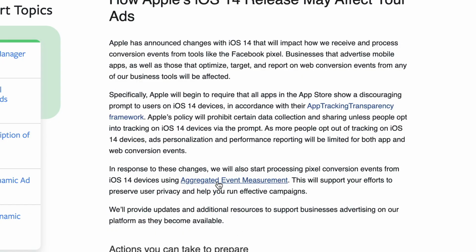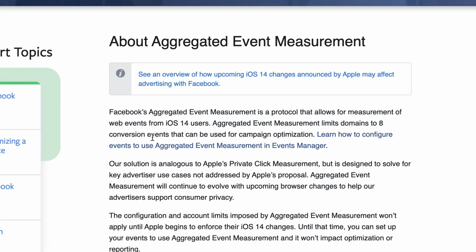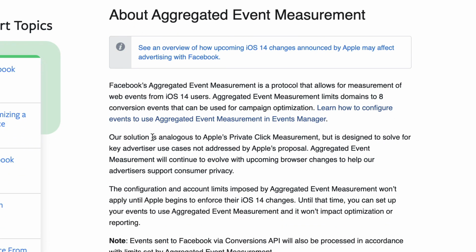So first off, understand aggregated event measurement. What's happening is that once you verify a domain with your ad manager, then you will be able to assign 8 conversion events that you can use for campaign optimization. For most e-commerce stores, 8 conversion events are all you need. Page views, purchases, add to cart, initiate checkout, add of payment info. So all of these are basically less than 8, so you can get away with 8.